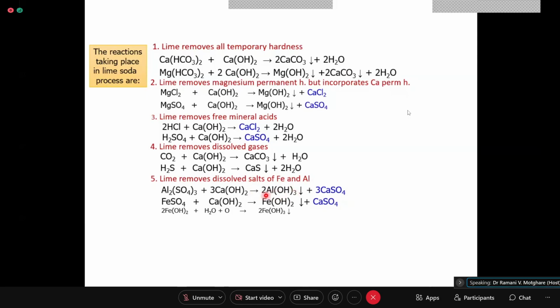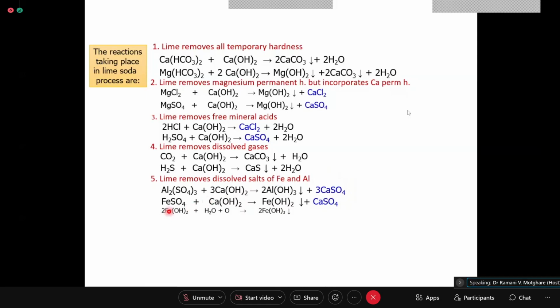And that is the concept of your coagulant. So this alum, which is used as coagulant, will use lime and form Al(OH)3 or a floc. But at the same time, it is producing 3 moles of calcium permanent hardness or calcium sulfate.